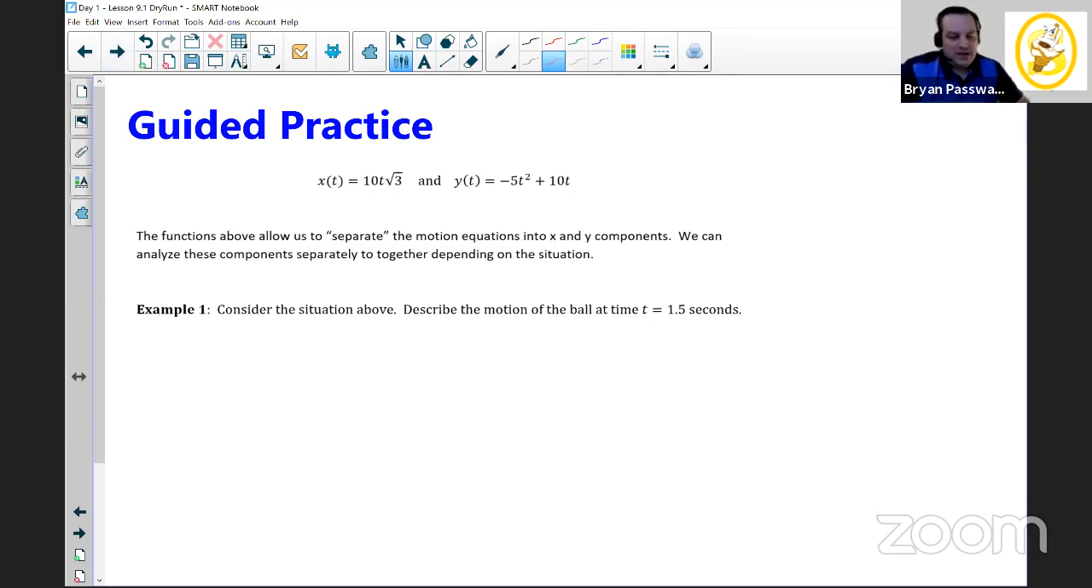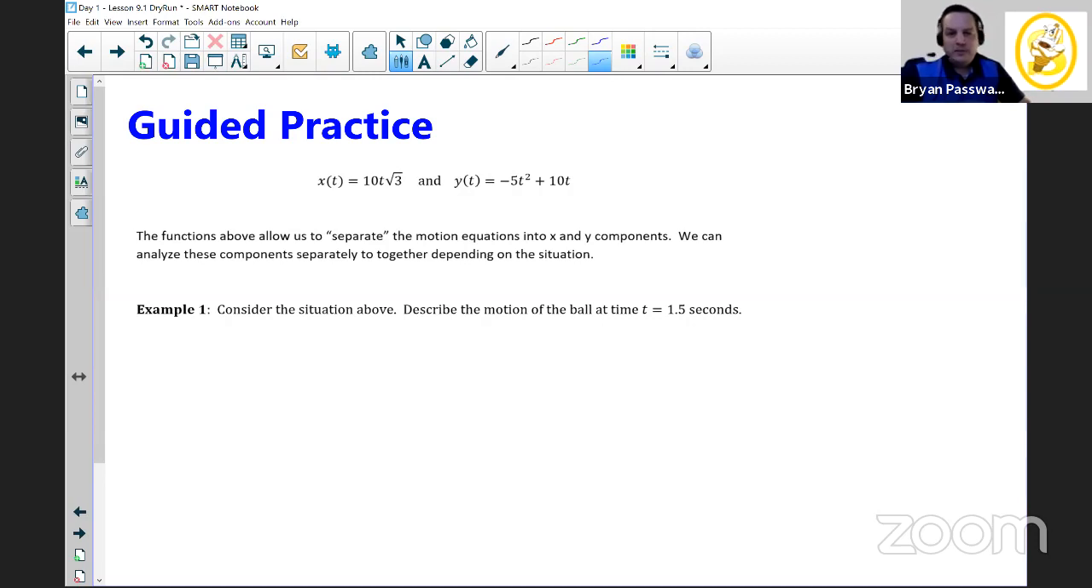These are the same 2 equations that I had for that problem, but the only difference is now I've gotten rid of the graph. The x position is given by that same equation, and the y position is also there. It says the functions above really allow us, I'm going to put this in quotes, to separate the motion equations into x and y components. We can think about the x position and the y position separately, but also we can group them back together depending on the situation and what we want to know.